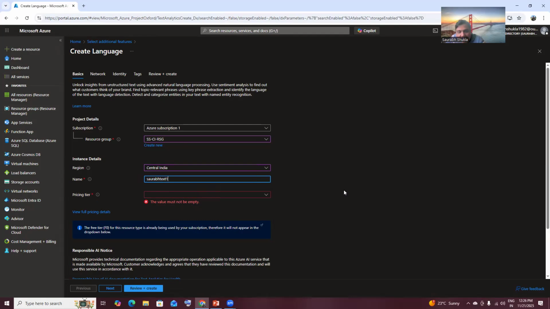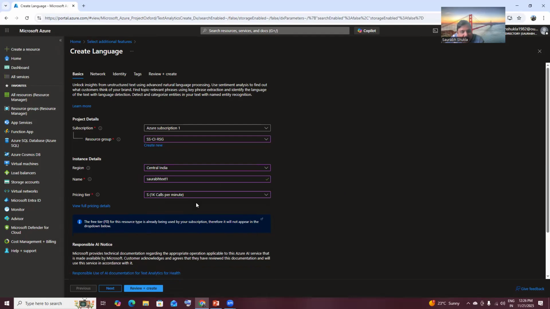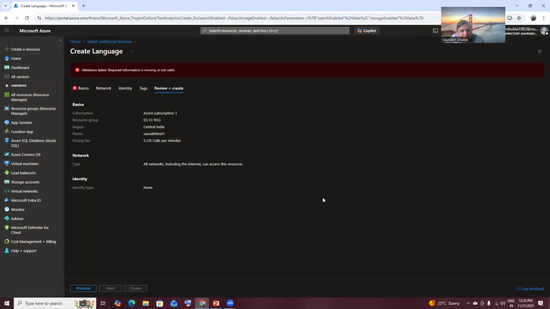You can give any name and you can see whether it is available or not. In pricing tier, I told you, I have already used the free tier. So it has written that free tier F0 resource type is already being used for your subscription. Therefore, it will not appear in the drop down list. So I have to choose the standard one. I will take that and I will say review and create.